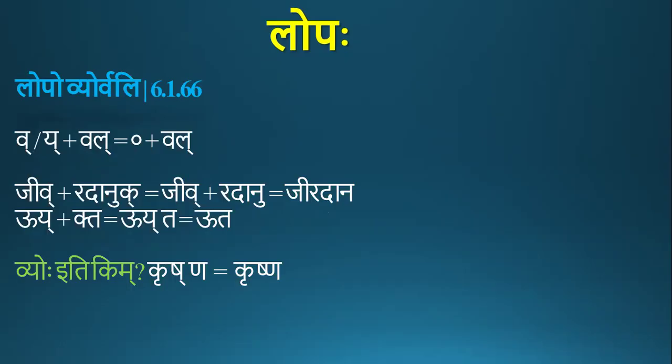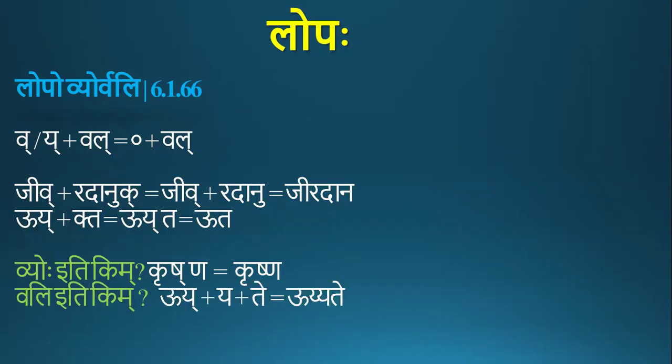Vyoho iti kim. I mean, why is vyoho mentioned in this sutra? Because other letters are not deleted when followed by one letters. For example, if you take the example of Krishna, here there is shakara followed by nakara. Nakara is a one letter. So since this sutra is applicable for only Vakara Yakara, this Shakara does not get deleted.